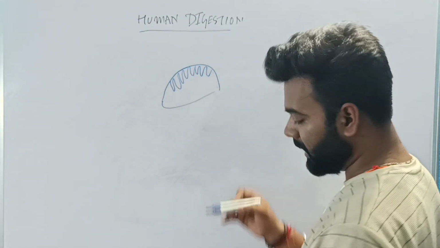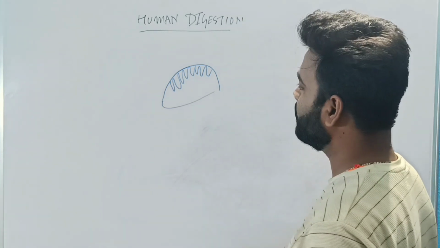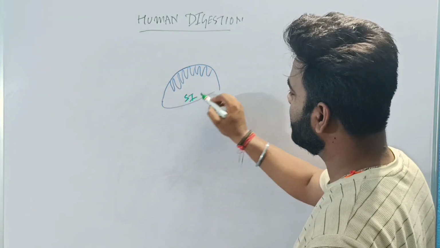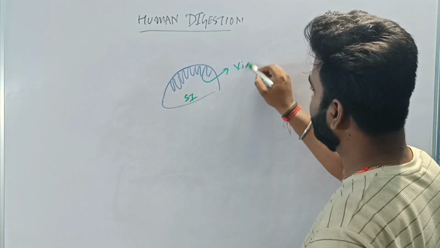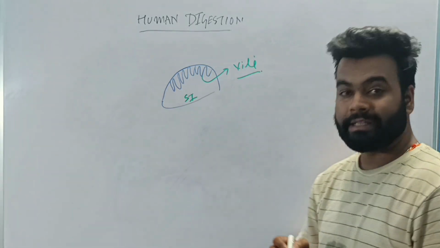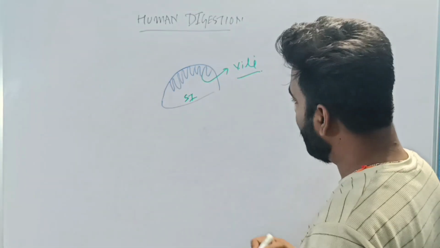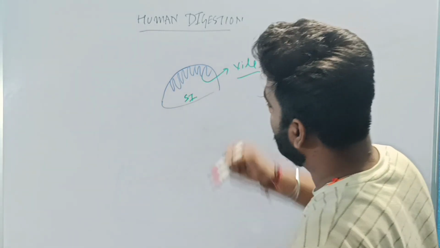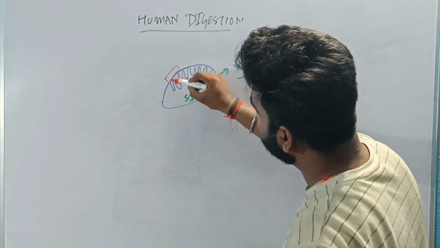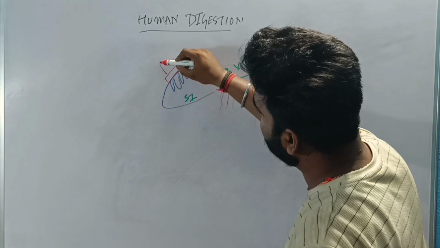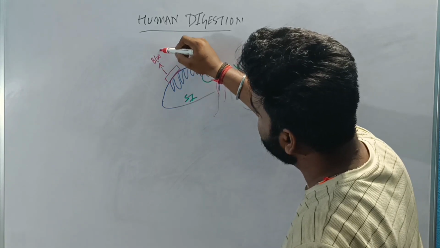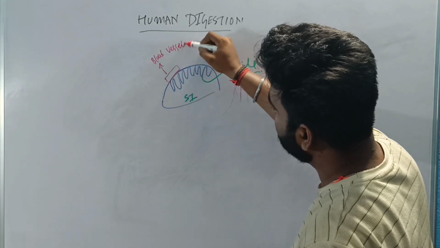What are these finger-like projections? These are called villi. These villi on the outer side are connected with blood vessels.